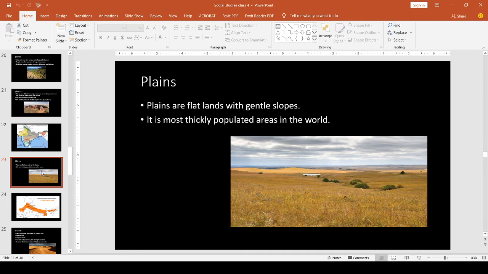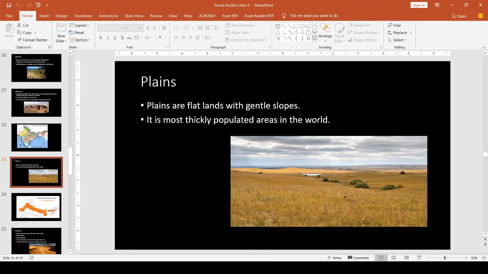What is known as a prairie? A prairie is a grassland with very fertile land. In prairies there is very fertile soil, and crops grow very fast there. So one example of plains is the northern plains of India.